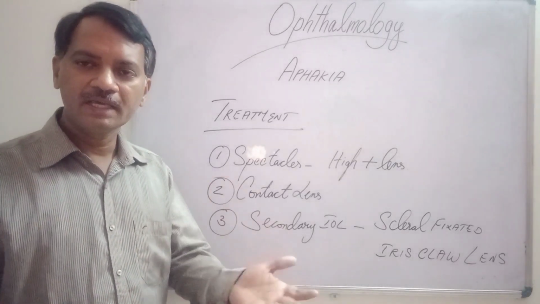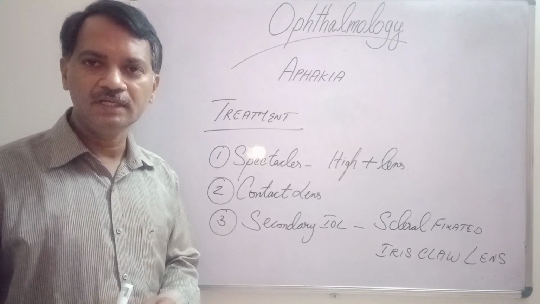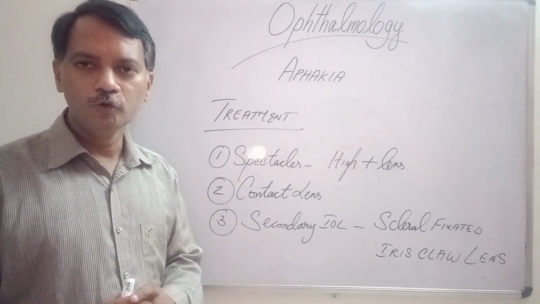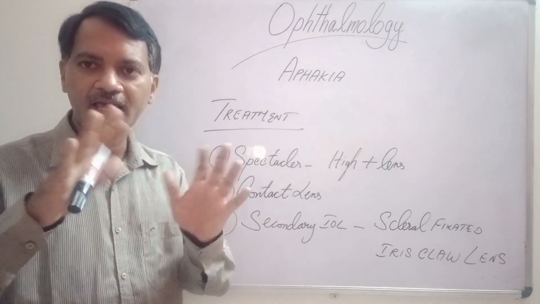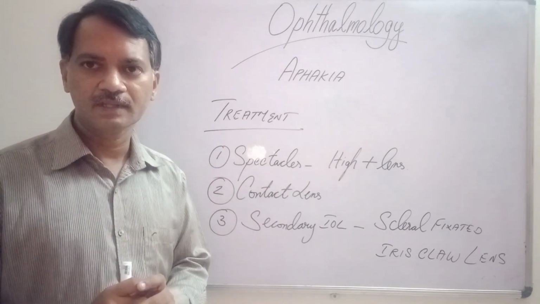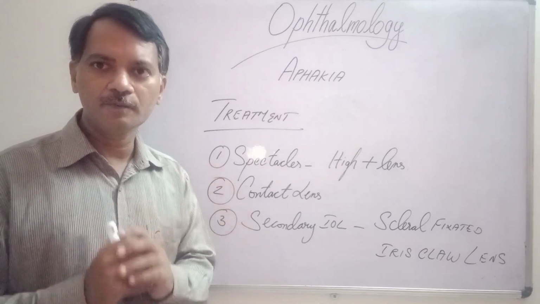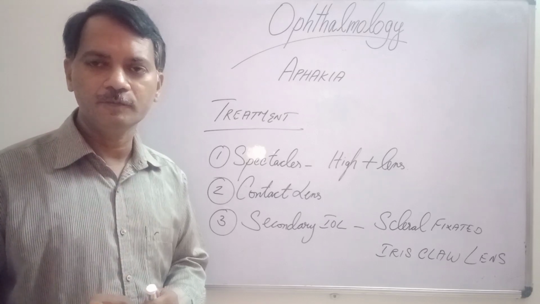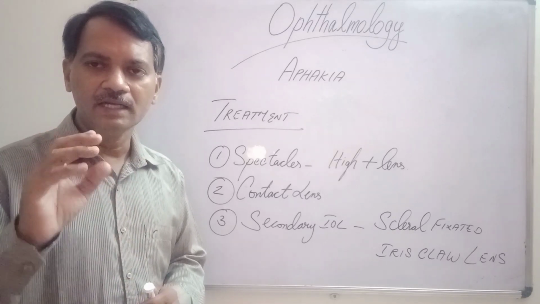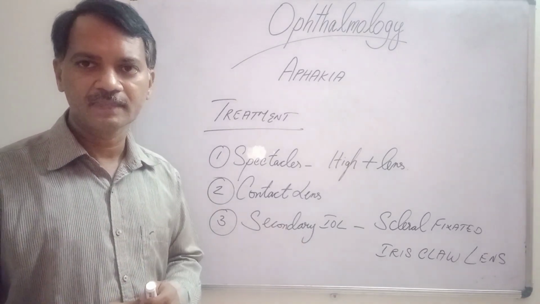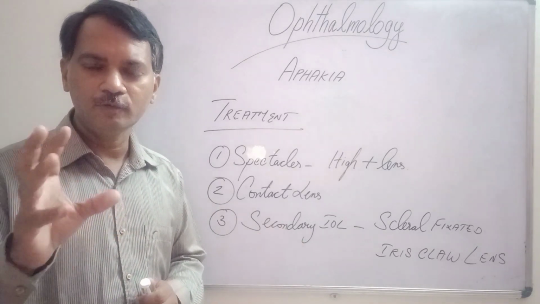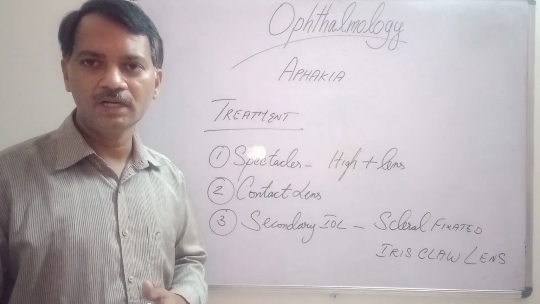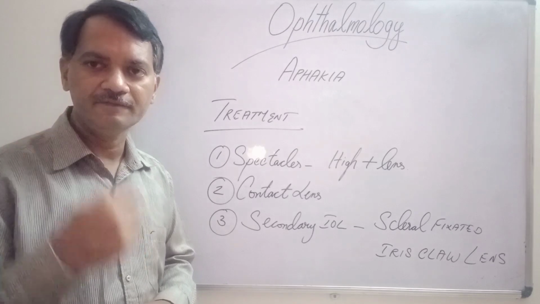After the patient becomes aphakic, we do one more surgery to keep the intraocular lens inside the eye. You know that in aphakia, the capsular bag is not present. Because the capsular bag is not present, you cannot just put the IOL inside the eye. If you put the IOL inside the eye, it will fall into the vitreous. We want to position the IOL exactly behind the iris. Only then will the patient have improvement in vision.